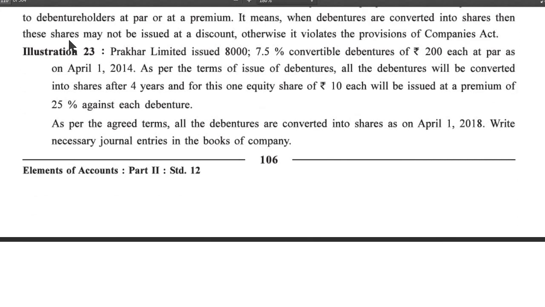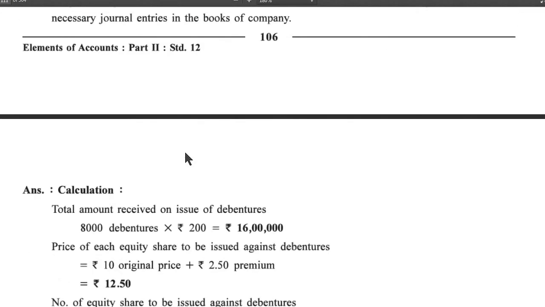Illustration number 23. Prakhar Limited issued 8,000 7.5% convertible debentures of rupees 200 each at par as on April 1st, 2014. As per the terms of issue of debentures, all the debentures will be converted into shares after 4 years, and for this, one equity share of rupees 10 each will be issued at a premium of 25% against each debenture. As per the agreed terms, all the debentures are converted into shares as on April 1st, 2018. Write necessary journal entries in the books of a company.